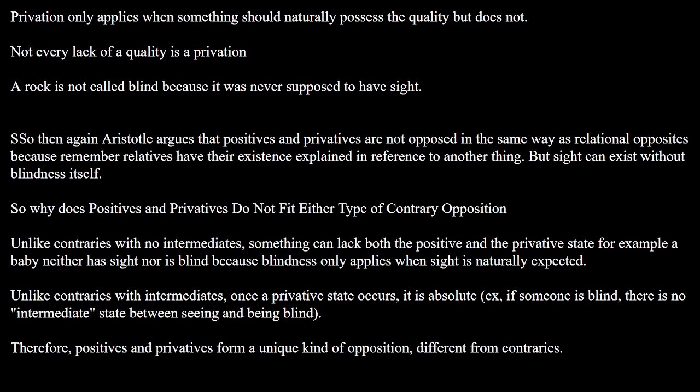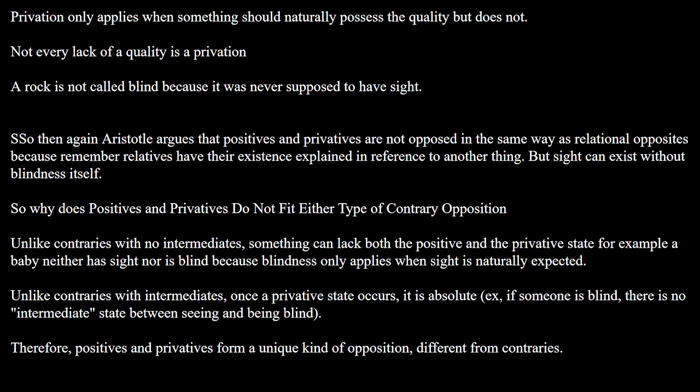So then again, Aristotle argues that positives and privatives are not opposed in the same way as relational opposites, because remember, relatives have their existence explained in reference to another thing, but sight can exist without blindness itself. Good can exist without evil itself, right? And so, why do positives and privatives not fit either type of contrary opposition?